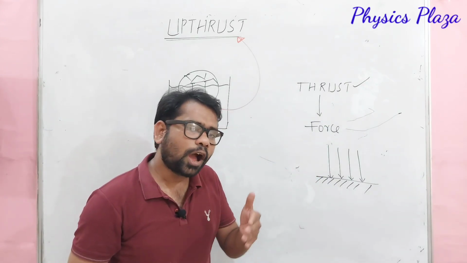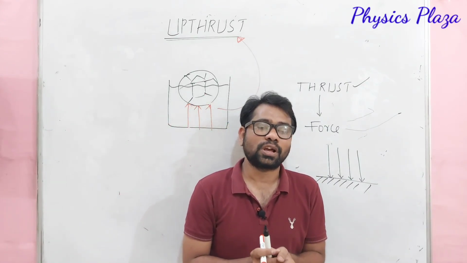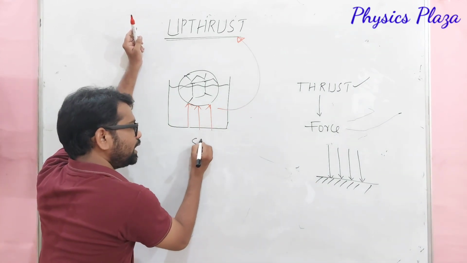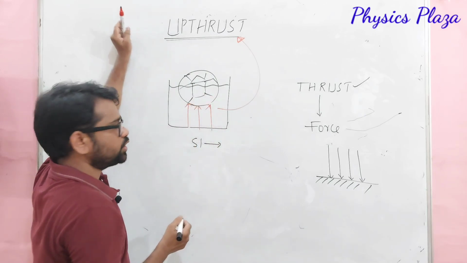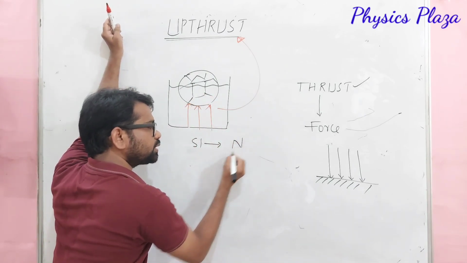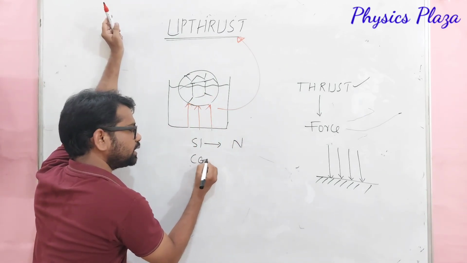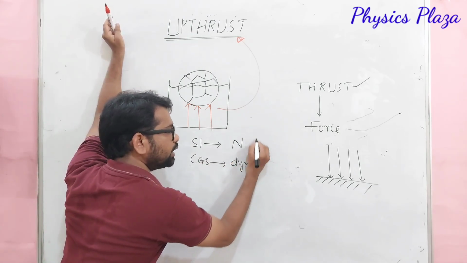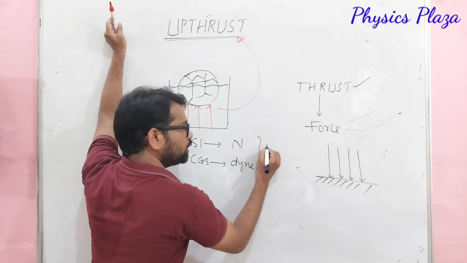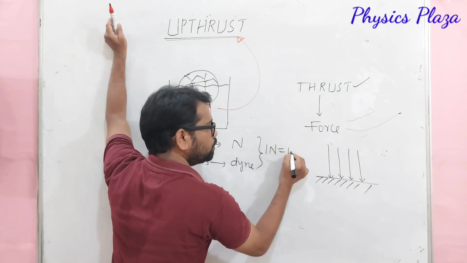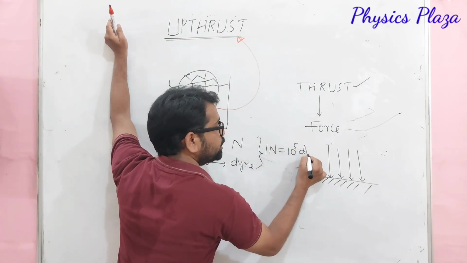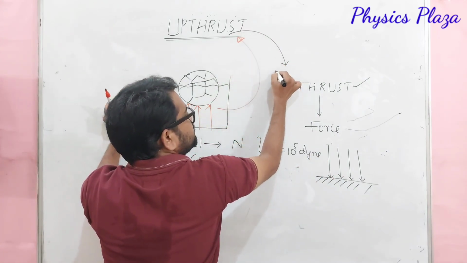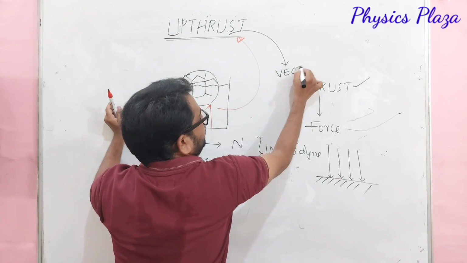Now the thing is, how can we measure the buoyant force? What are the units? Now we will see the SI units of upthrust. Children, the SI unit of upthrust is Newton, whereas the CGS unit of upthrust is dyne. How are Newton and dyne related? We know that 1 Newton is equal to 10 power 5 dyne. And one more very important thing is that upthrust is a vector quantity.